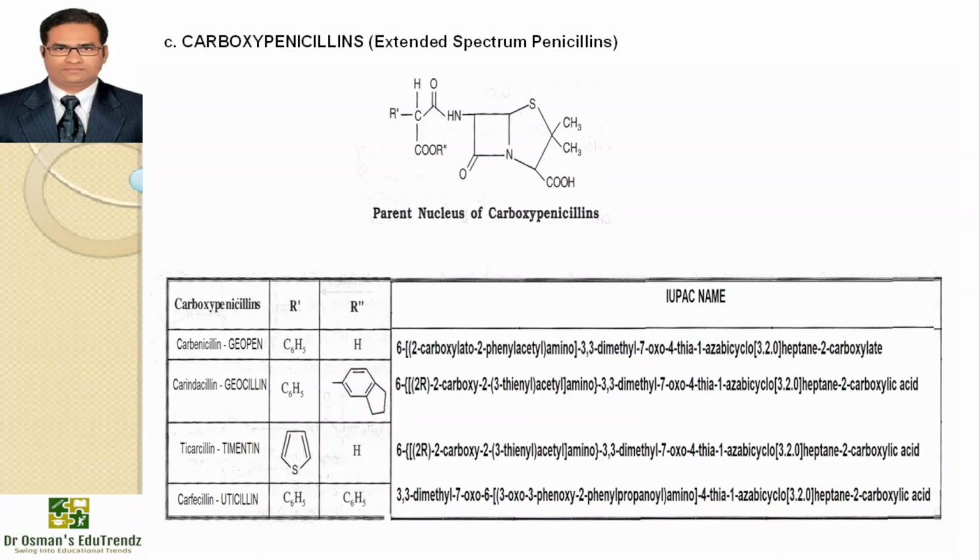So we have carbenicillin, Geopen, IUPAC name, substitution C6H5 and R at R1 and R2. Whereas carindacillin available with the brand name Geocillin, R1, R2 substitution. Then ticarcillin, brand name is Timentin, and R1 and R2 substitutions. And carfecillin, that is available with the brand name Uticillin, and both R1 and R2 are replaced by or substituted by a phenyl ring. So IUPAC names are on the screen.